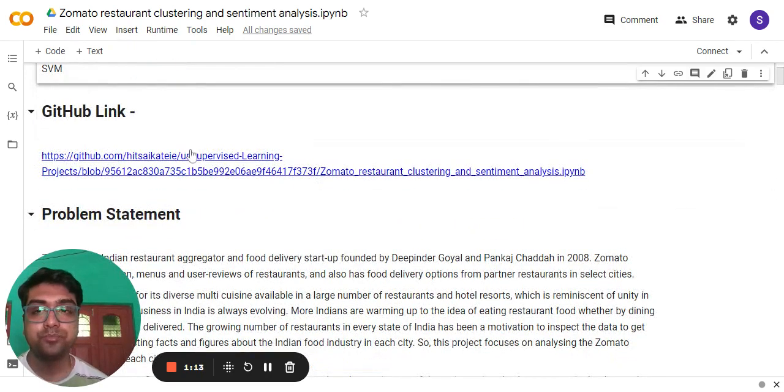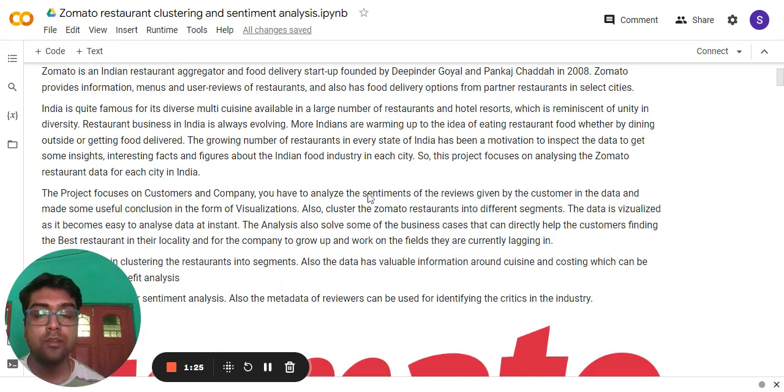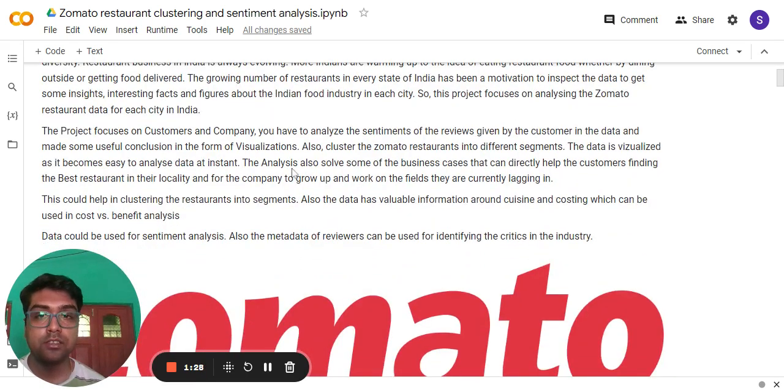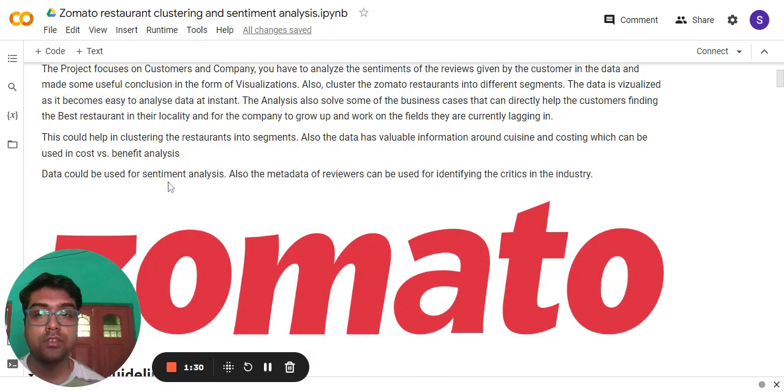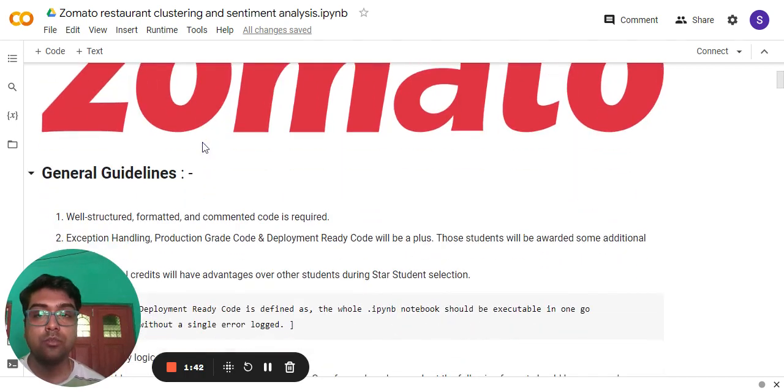Now below is the problem statement. As we know, Zomato is an Indian restaurant brand which delivers food from the restaurant to the doorstep, and by doing that, it is earning profit. In this dataset, I will do some analysis, performing exploratory data analysis, and after all that, I will use these datasets for sentiment analysis, and also use the metadata of reviewers for identifying the critics in the industry, which will definitely create a positive business impact for Zomato to earn more profit.